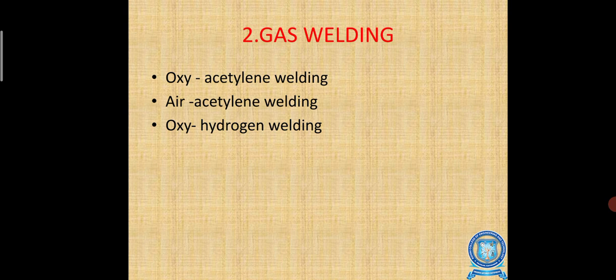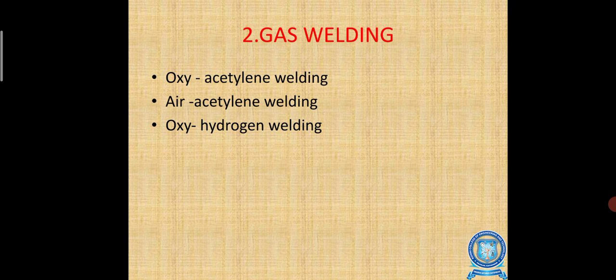Next we have to see gas welding: oxy-acetylene welding, second air-acetylene welding, third oxy-hydrogen welding. Gas welding, the name itself says gas is used. Gas can be in the form of oxygen-acetylene or oxygen-hydrogen.